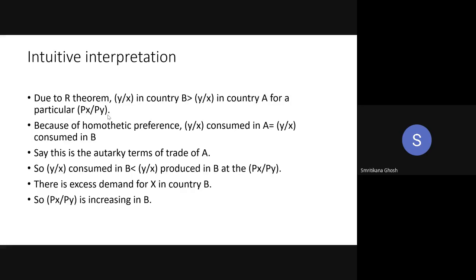So if Px by Py is the autarky for country A, we can say that Y by X produced in country A is equal to Y by X consumed in country A, right? You agree with me? Yes, ma'am. So we can replace Y by X in country A here by Y by X consumed in B. Now do you agree with me?